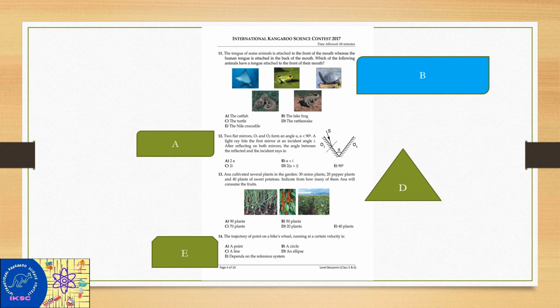13. Anna cultivated several plants in the garden, 30 onion plants. Most important point and most repeated point.